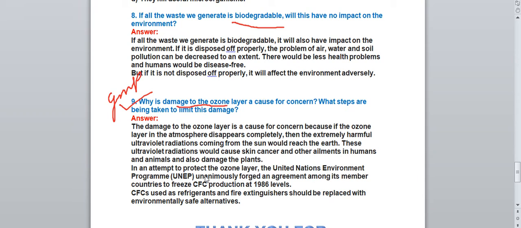These are responsible for depleting the ozone layer in our atmosphere. The CFCs are used in refrigerators and fire extinguishers, and because of that, the ozone layer is getting depleted. CFC used as refrigerants and fire extinguishers should be replaced with environmentally safe alternatives. Now, if they are used in the refrigerators and the fire extinguishers, they should be replaced with other alternatives because they are very harmful and they are depleting the ozone layer in our atmosphere.